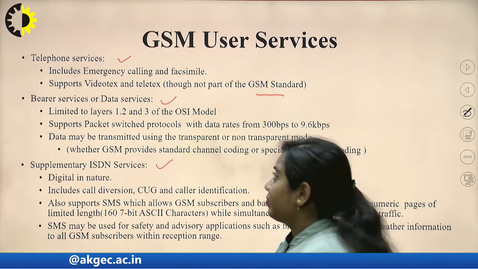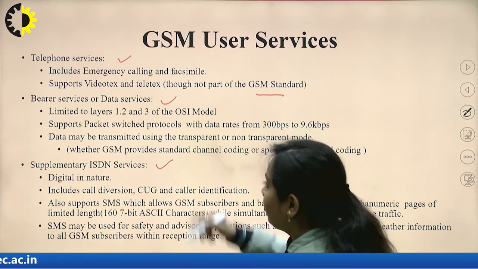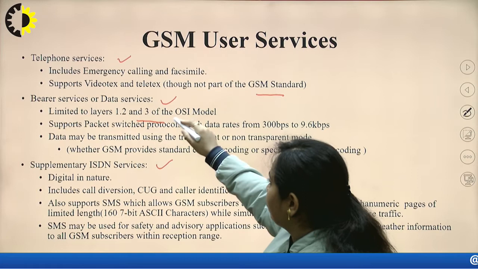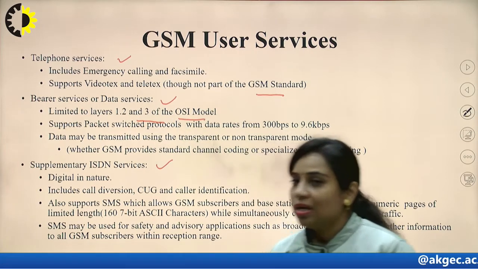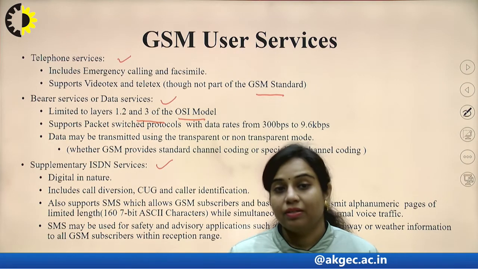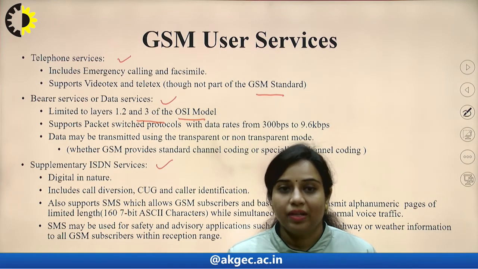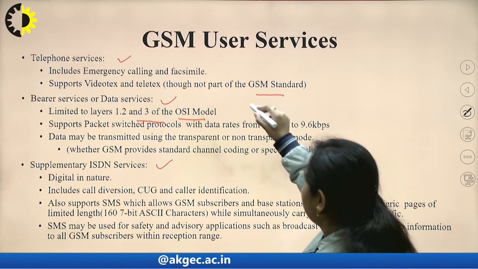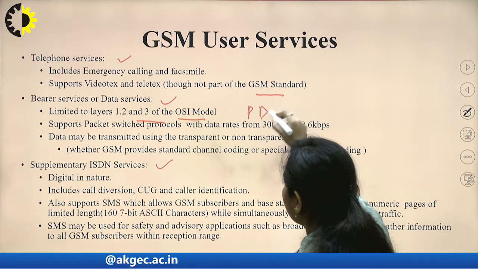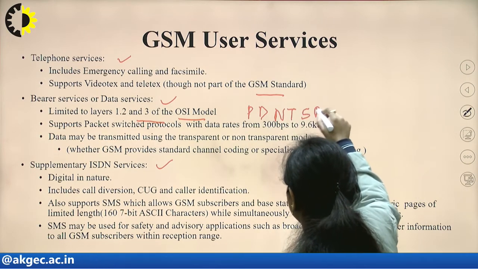The next type of service provided by GSM is the bearer service or the data service. It is limited to layers 1, 2 and 3 of the OSI model. The OSI model, that is the Open Systems Interconnection model, certified by ISO, has 7 layers: physical layer, data link layer, network layer, transport, session, presentation and application.